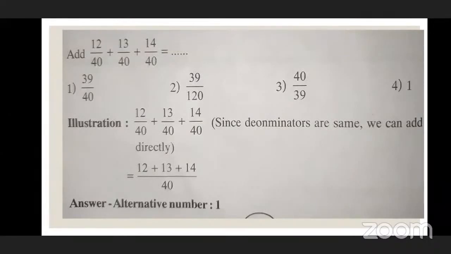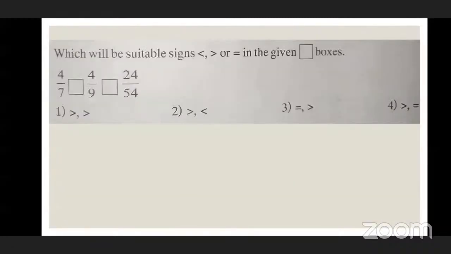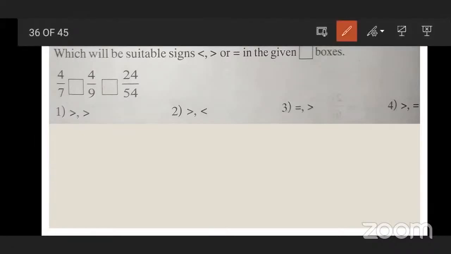Now next to this, which symbol or which sign will come in the boxes? First of all, compare these two fractions, 4 upon 7 and 4 upon 9. Are the denominators same over here?